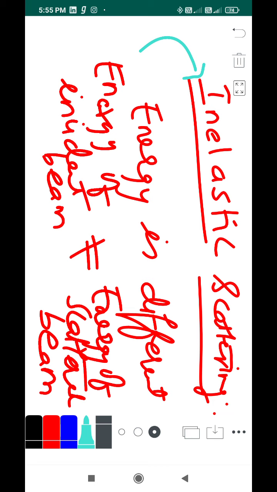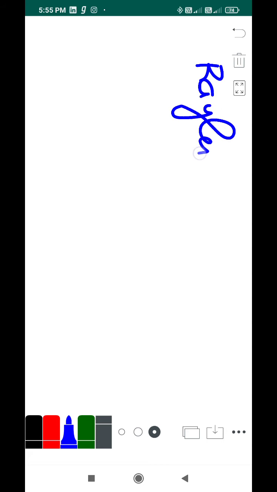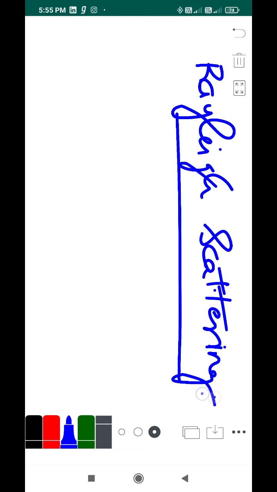Then I told you that under scattering, I have 4 types. The first type of scattering is Rayleigh scattering, so I'll explain what Rayleigh scattering is.